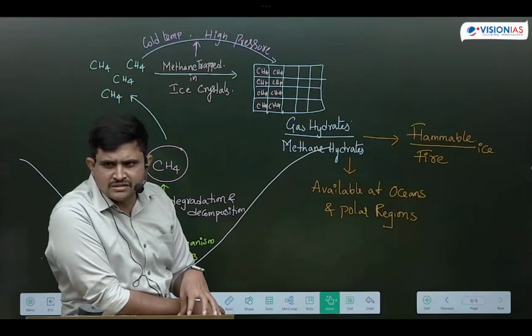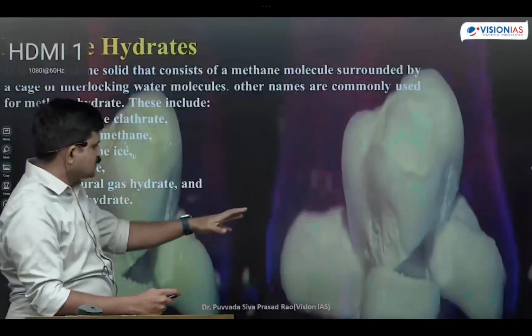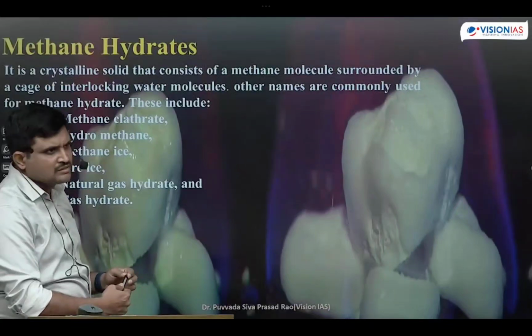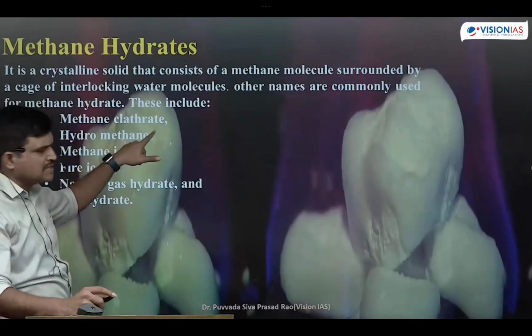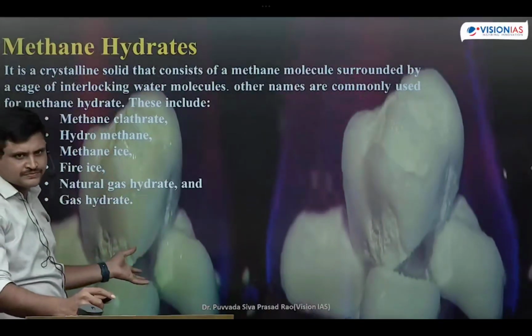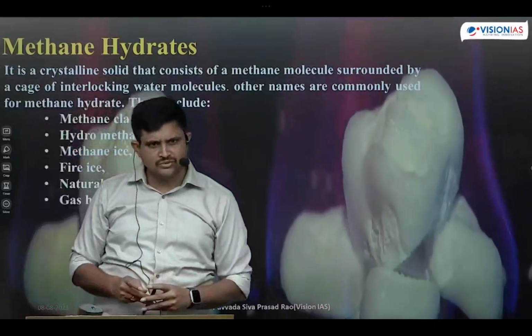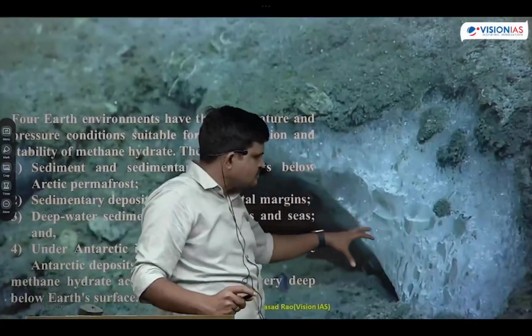Conditions necessary for the formation of ice crystals. And what is the other name of these ice crystals, friends? Understood now? So this is how the methane hydrates will be. So this methane hydrate, we call it methane clathrate, hydromethane, methane ice, fire ice, natural gas hydrate, gas hydrate. These many names are there for that. Now, how it is trapped, I told you that. I have shown you the flowchart. Next one is, where is it available? In the deeper layers of the earth crust, especially in the oceans, it is available in these forms.